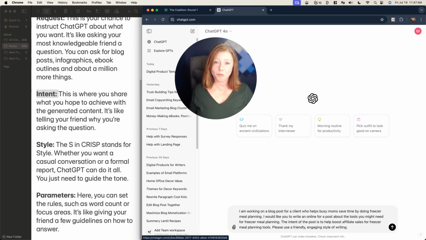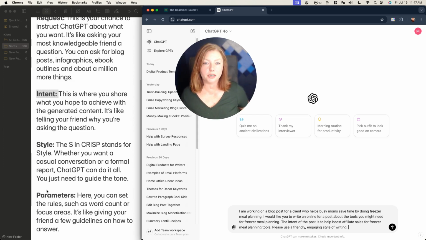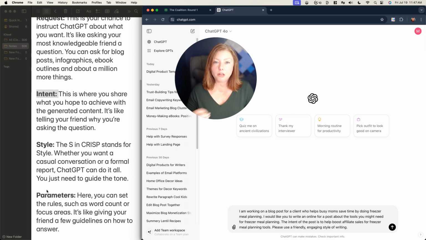The last thing, and one of my favorite parts of the Crisp Prompt Framework, is P for parameters. This is where you're setting up rules for ChatGPT. So you can say, please make sure to include this, or please do not include this. I use this a lot with my own stuff when I'm talking about anything to do with marketing. My parameter is usually going to be, please don't include any information about paid ads, because I don't talk about paid ads. I don't do paid ads. I don't really know much about paid ads. So I don't want ChatGPT to include that in any of the output. So that's one of the parameters that I'll use in my prompt.